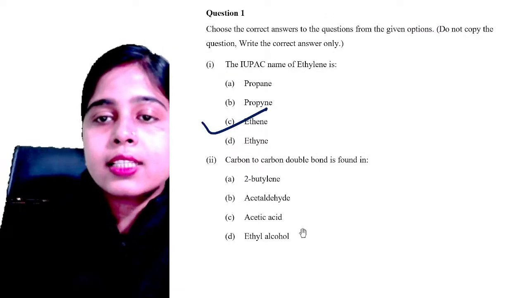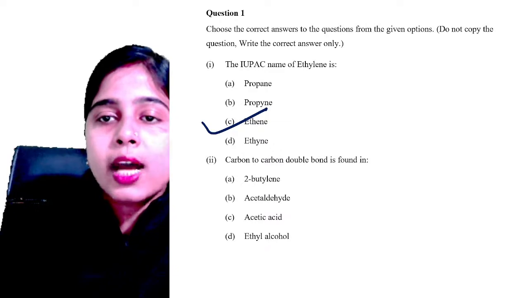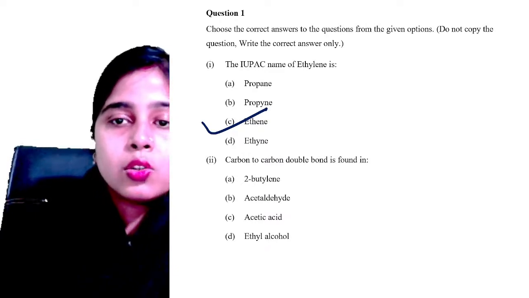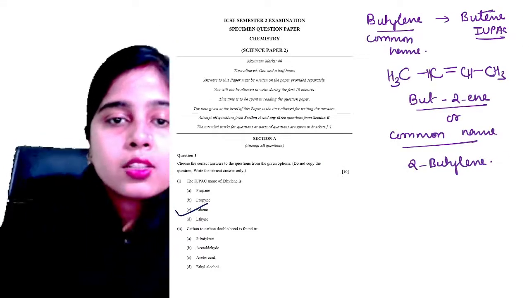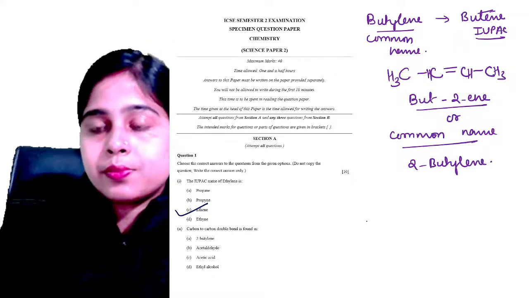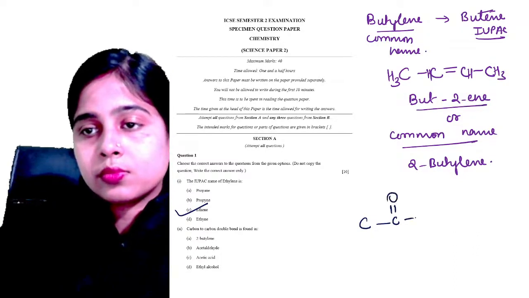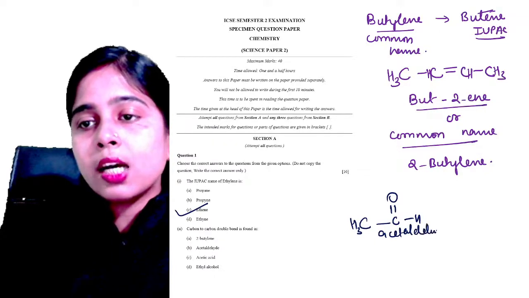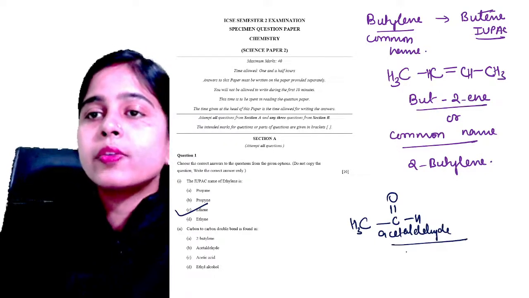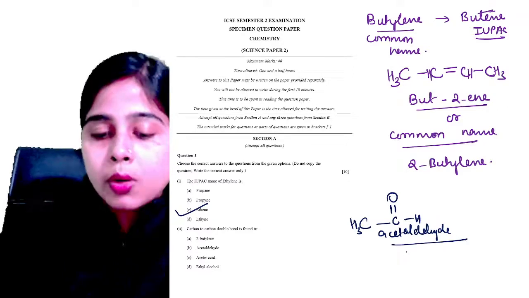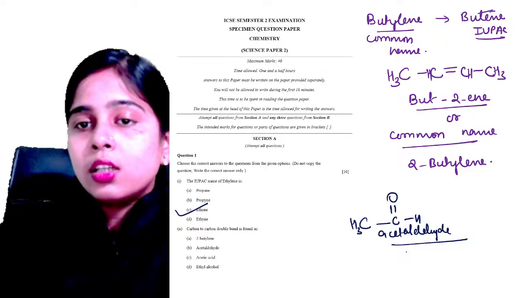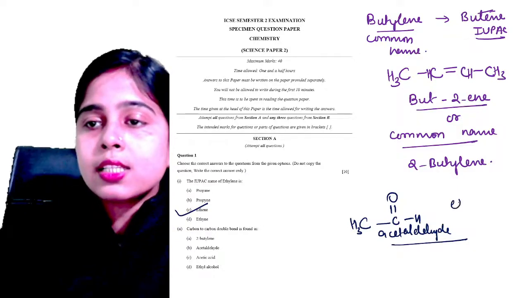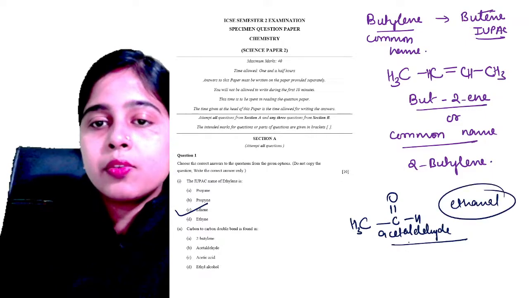The other options were acetaldehyde, acetic acid or ethyl alcohol. So what will be the structure for acetaldehyde? The structure for acetaldehyde is this. You will say, ma'am, there is a double bond here too, but your double bond is not between carbon atoms. Your double bond is between carbon and oxygen, which is not acceptable because the question asks for a carbon to carbon double bond. This is known as ethanal also. Acetaldehyde is the common name for ethanal.